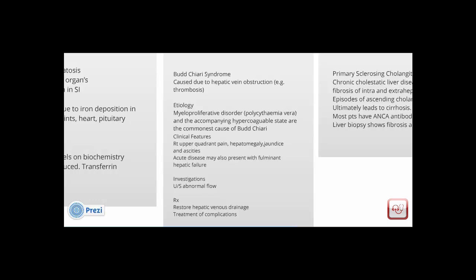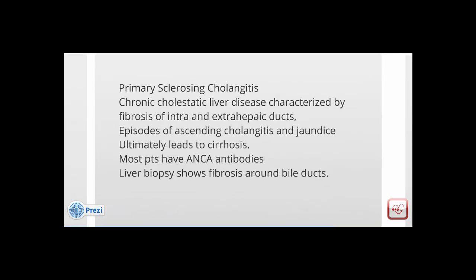Going on to primary sclerosing cholangitis. This condition is a chronic cholestatic liver disease characterized by fibrosis of the intra and extrahepatic ducts. Episodes of ascending cholangitis and jaundice could occur. Aggressive disease eventually leads to liver cirrhosis. Cholangiocarcinoma, that is bile duct cancer, could possibly occur in up to 20% of cases, and most patients are positive for ANCA antibodies. Liver biopsy would possibly show fibrosis around the bile ducts.